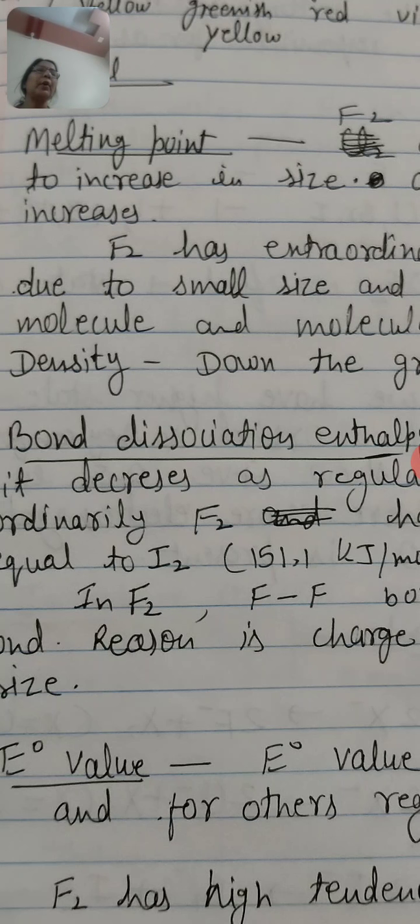So I2 is following the general trend, but fluorine is following an extraordinary trend, that it has very less bond dissociation enthalpy. It means the F-F bond is very weak, weaker even than the I-I bond. The reason behind this is the high charge density on fluorine and its small size.